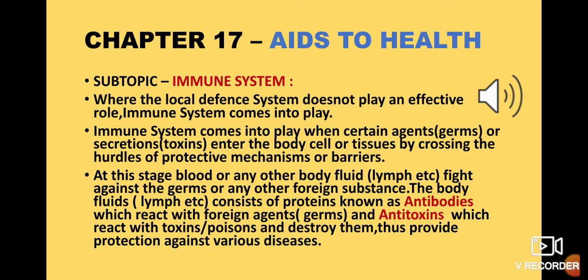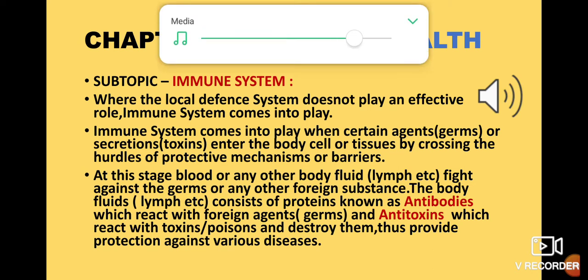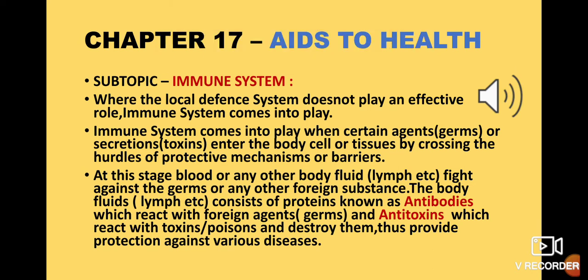Suppose any of these local defense system barriers fail to do their job. Like suppose if there is a cut in the skin, then most probably through the cut the germs could enter inside the body, and when the germs enter inside the body, they are most probable to attack the body tissues or cells. So at that time, another type of defense system comes into play, and that is the immune system.